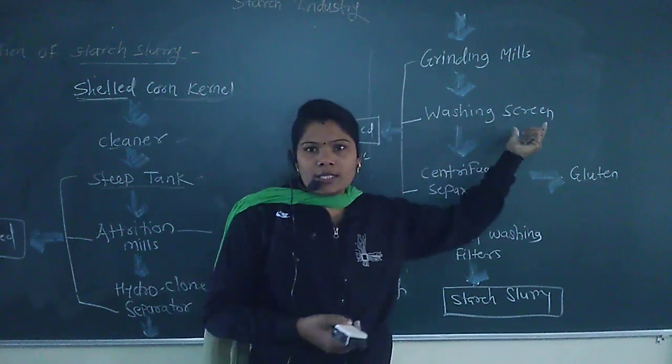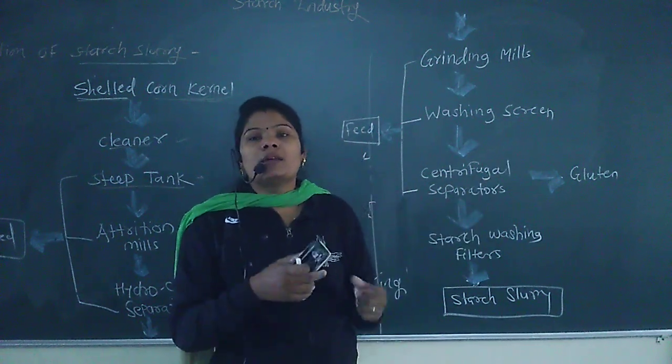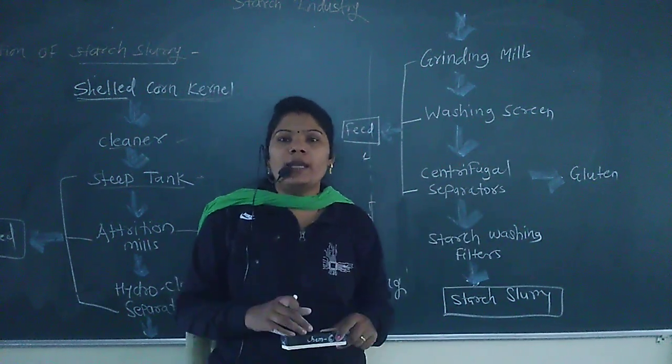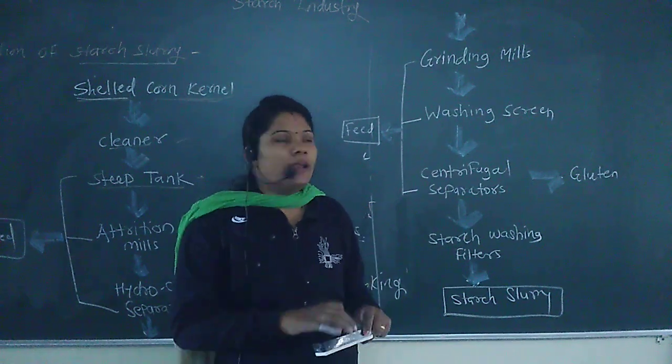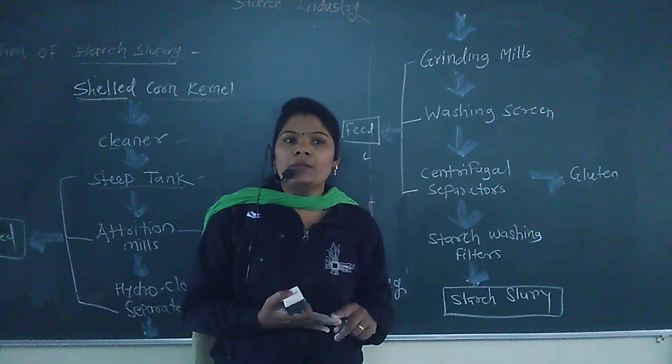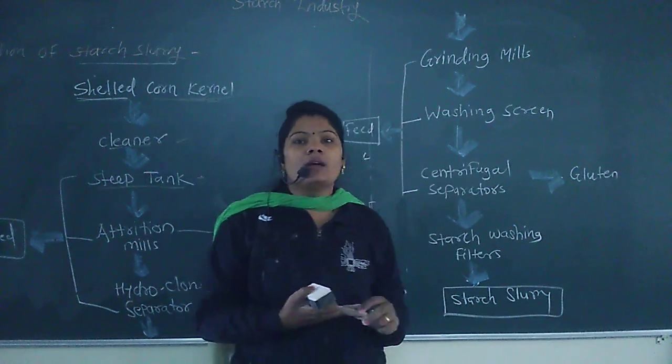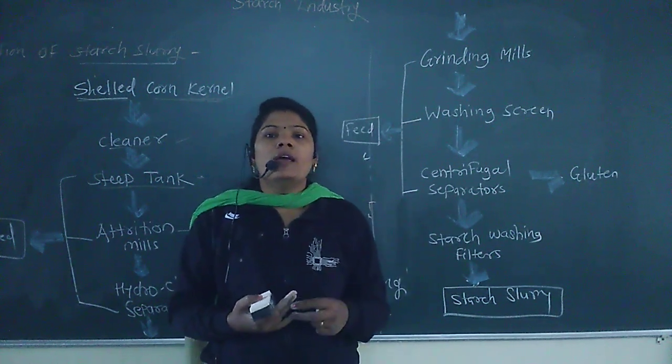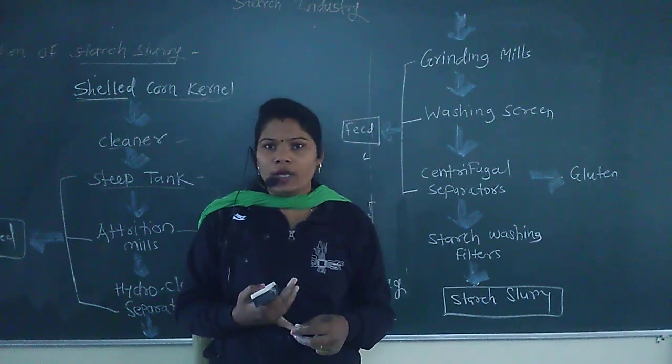These compounds are then transferred into the washing screen, where the kernel particles are held, and the remaining part is gluten and starch. Gluten means the sticky part of the kernels or the corn, which is formed after removal of the starch.